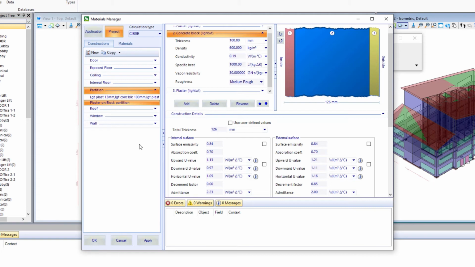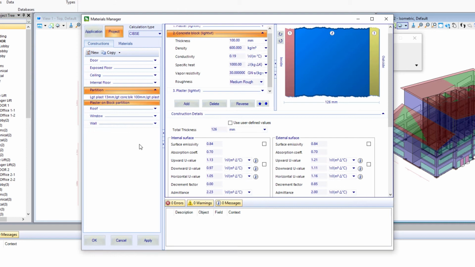Now the second little exercise we're going to do is to copy a construction that already exists in our project library, simply to create a duplicate of it that we can then edit. In the particular office building that we are looking at, the first two floors of the building have an exterior brick material, but the last floor is actually a metal panel. Most of the construction is the same.